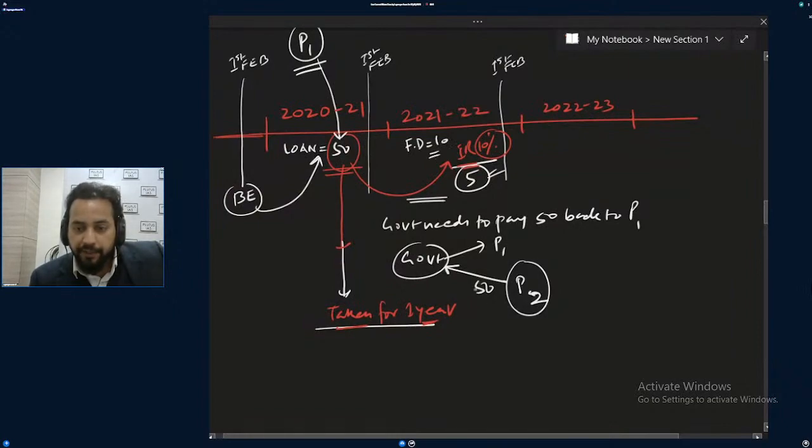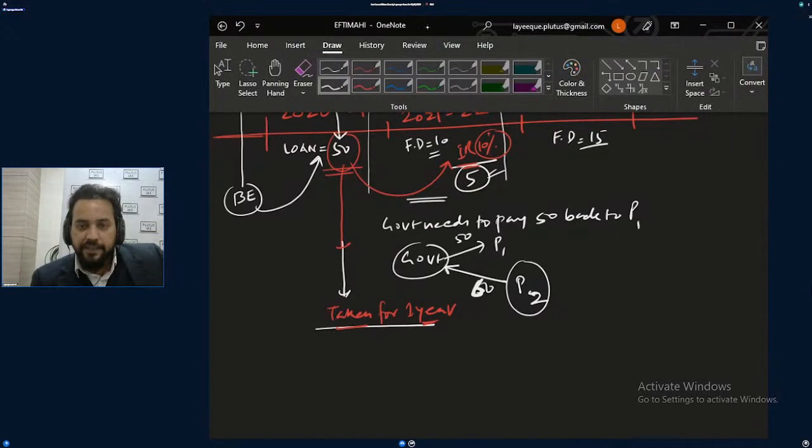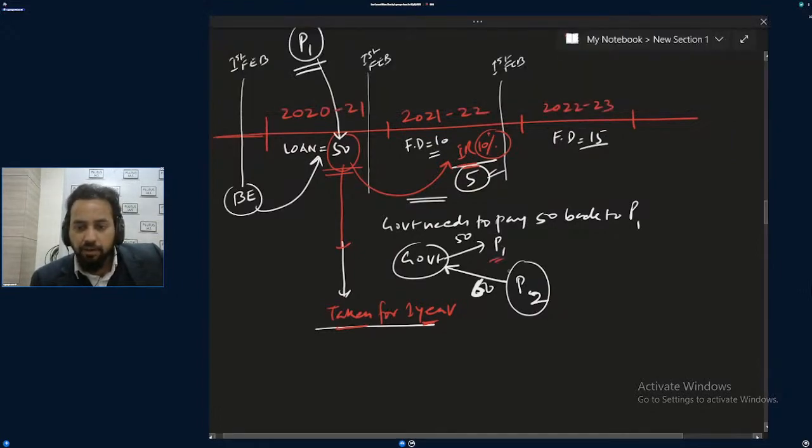So how much will the government be taking? 60. Now the overall is 60. This budget is 60. And how much has P1 given? 50. Okay. And now come to this, just falling into the debt trap. Yes, kind of, very nice. And here also the fiscal deficit, say in the next year, is say 15. So in the next year, P1 is settled, gone.